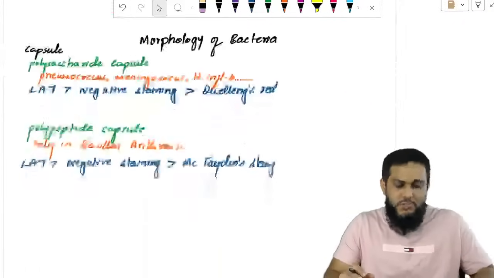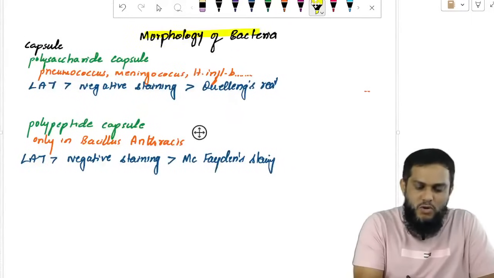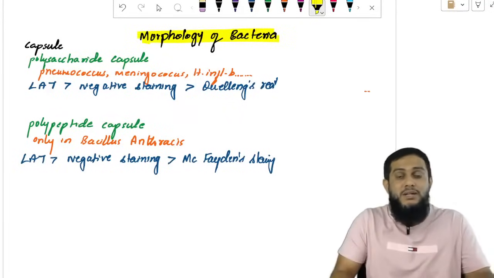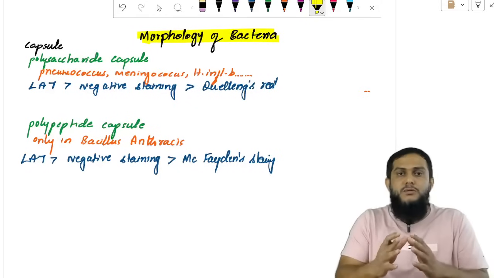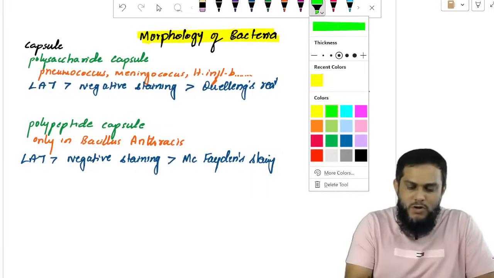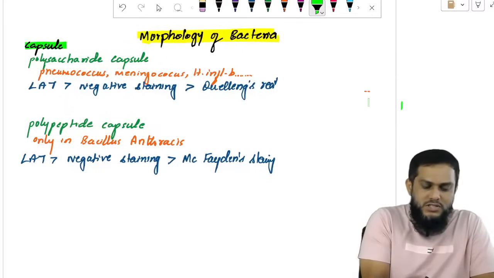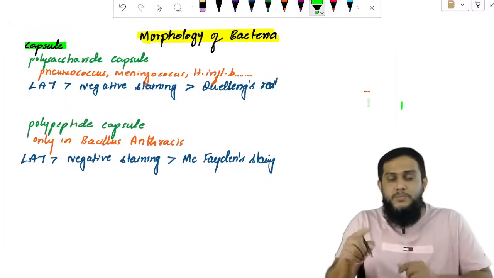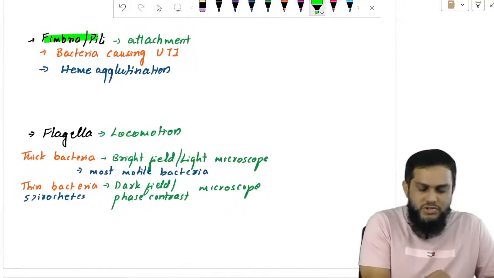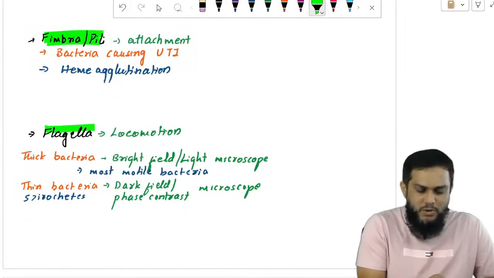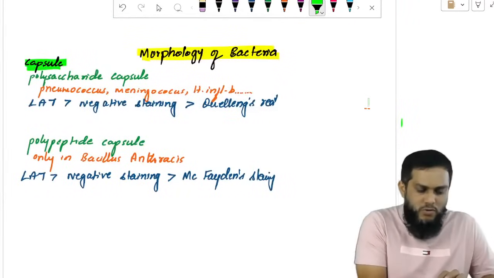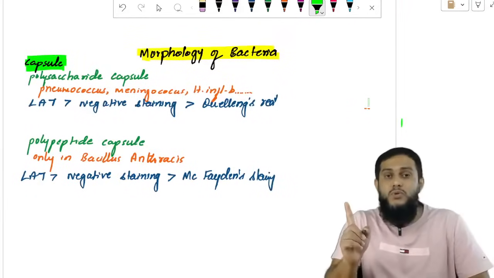The next topic from general microbiology is morphology and growth. Morphology means appearance, how the bacteria look. Bacteria are unicellular, made up of a cell. The important structures in bacteria: one is the capsule, which is not there in all bacteria, only in a few. The second important structure is fimbria, and the third is flagella. These are the three important structures which are not found in all bacteria.